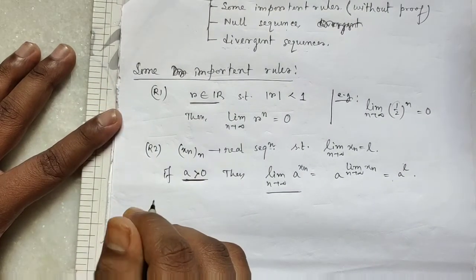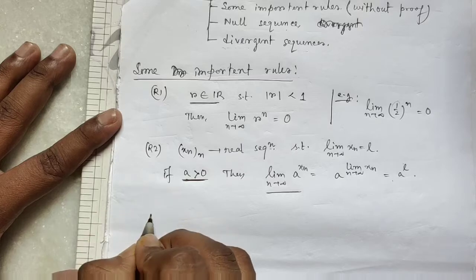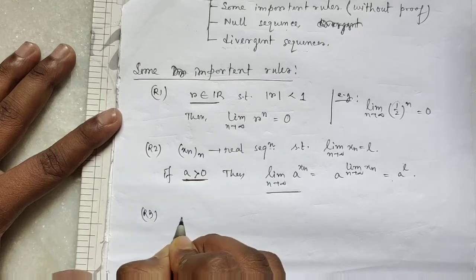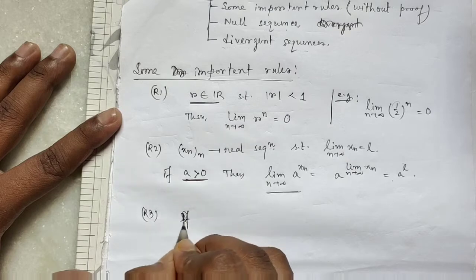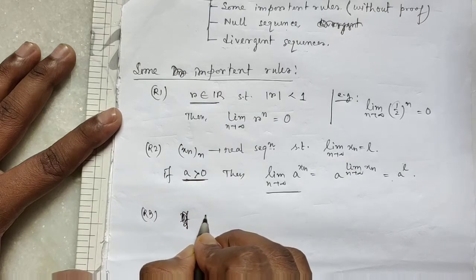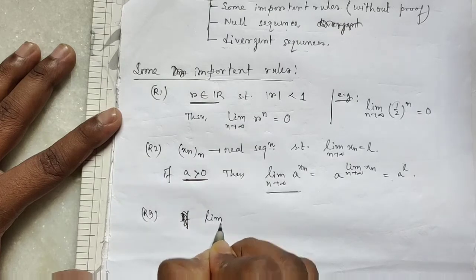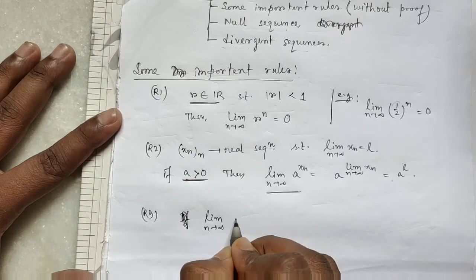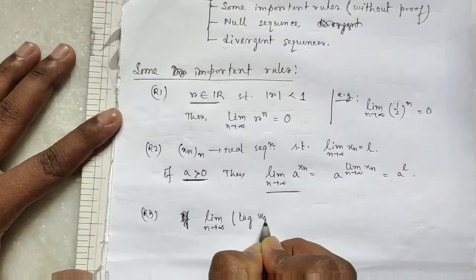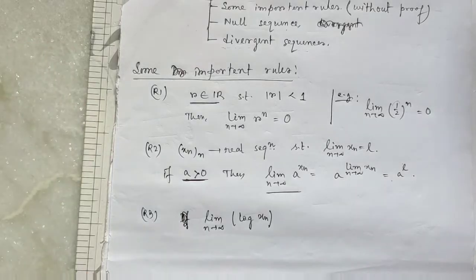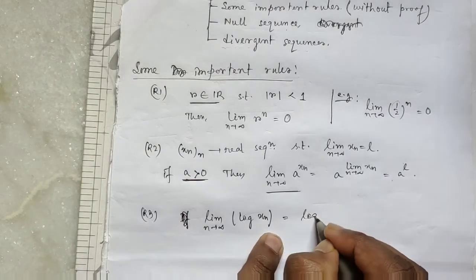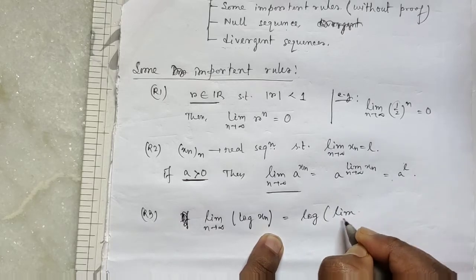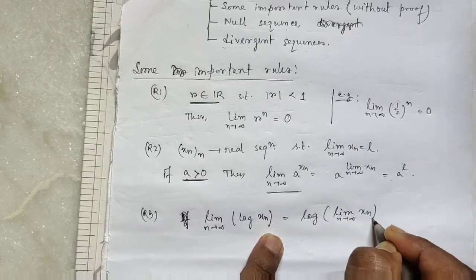Rule 3. Limit n tends to infinity log of xn equals log of limit n tends to infinity xn.